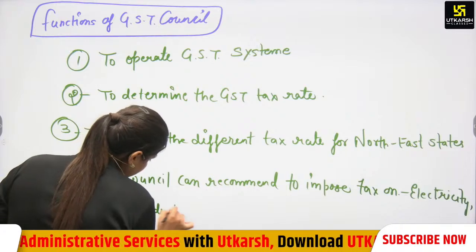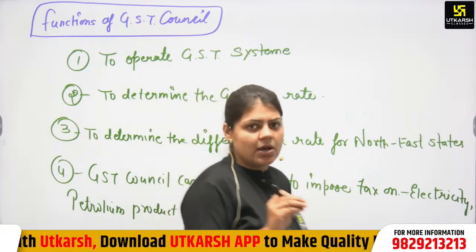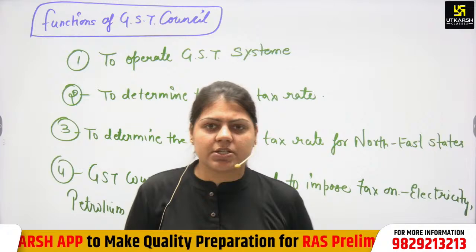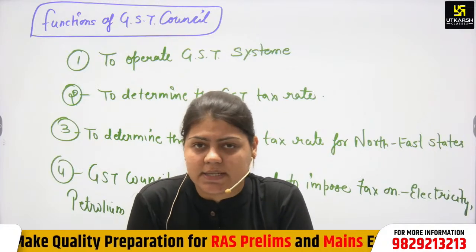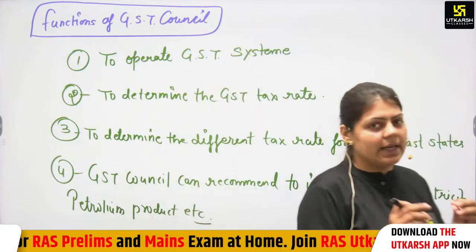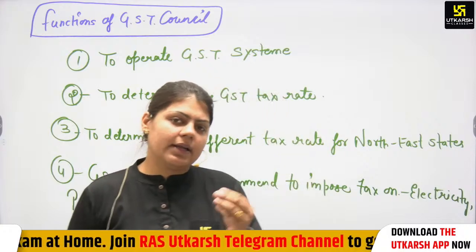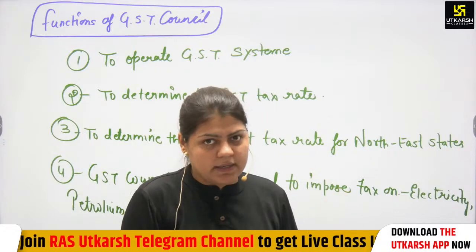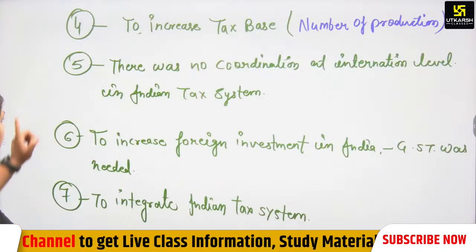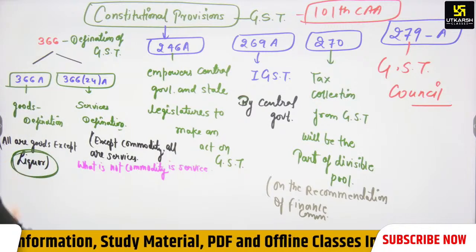There is a very big point: on the consumption of alcohol, the GST Council does not have any right to recommend taxes, because if the government wants to impose tax on alcohol, it has to go through a Constitutional Amendment Act. We have seen the definition in article 366, which says that except liquor, all are goods.